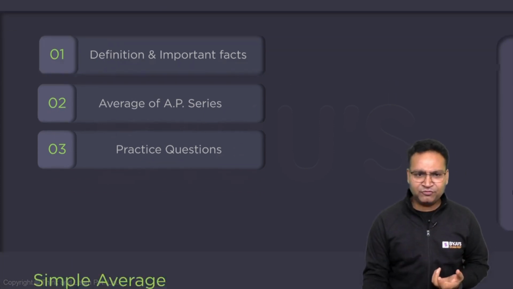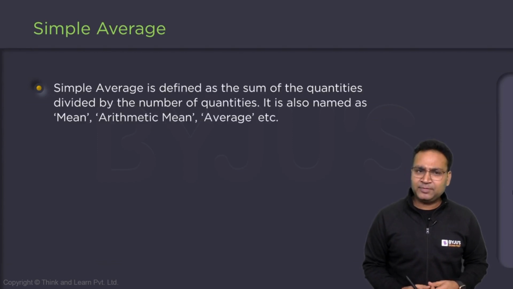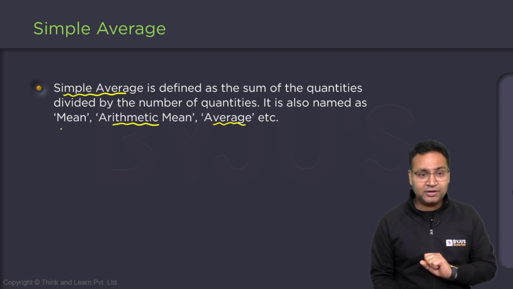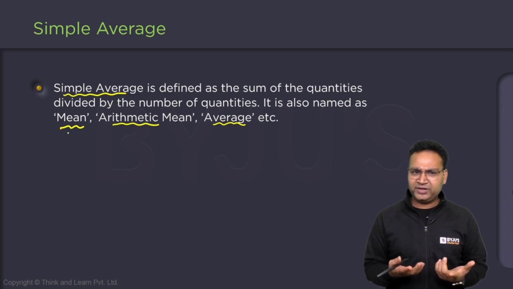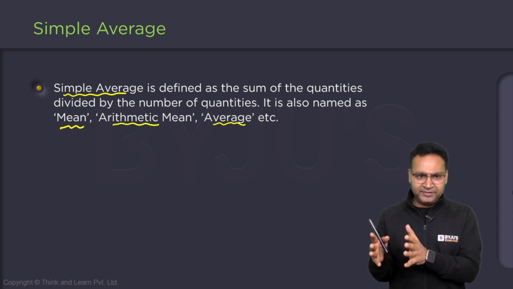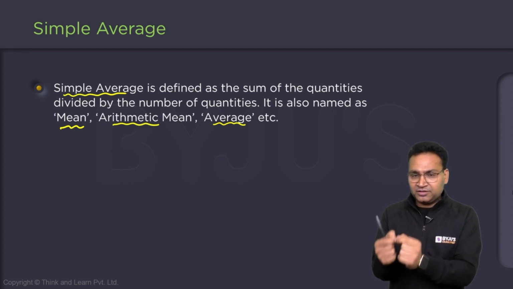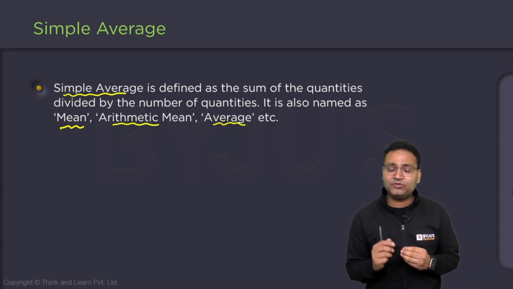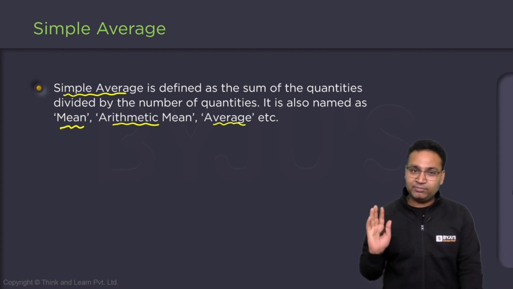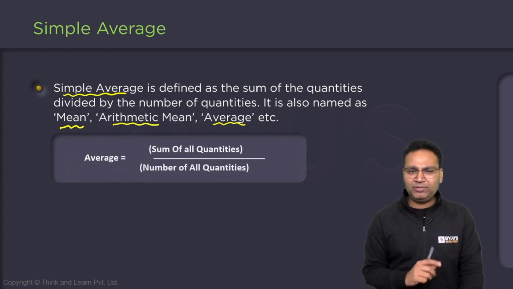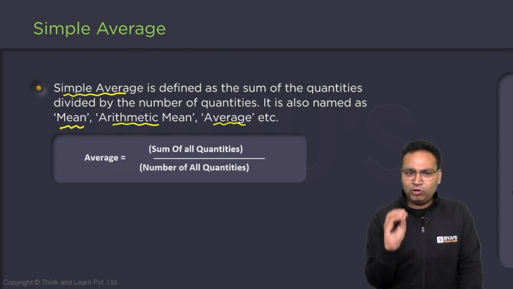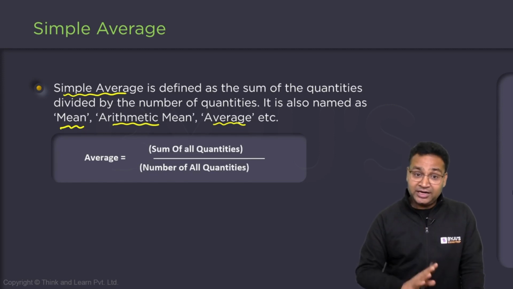Let me start with the first thing first. Some people say this is simple average. Sometimes it is written as average, sometimes as arithmetic mean, or simply as mean. They all mean the same thing. What is average? It is the sum of the quantities divided by the number of quantities. The formula is known to everyone, I believe: average is the sum of all the quantities divided by the number of all the quantities.